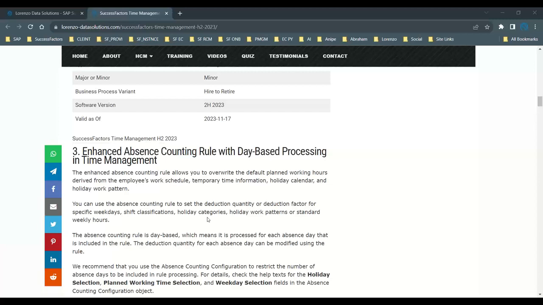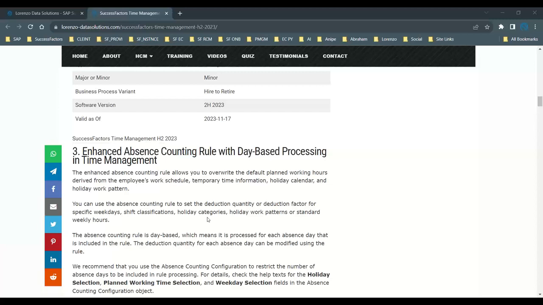You are going to use this counting rule to set the deduction of the quantity for specific days like Saturday, Sunday, Monday, or shift classifications, or holiday calendars, holiday categories, or standard weekly hours.